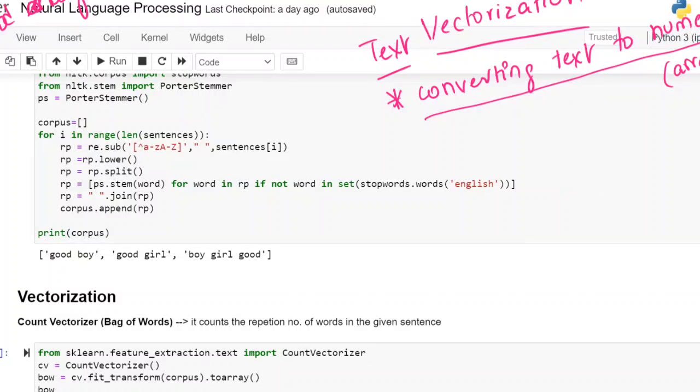What is the difference between encoding and this? In encoding, a single word was converted to numerical format. Whereas here, the sentence is converted to an array of values, not a single value. Converting the text to an array of values is called text vectorization.